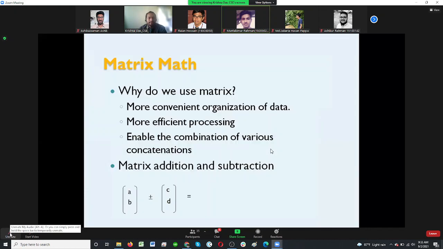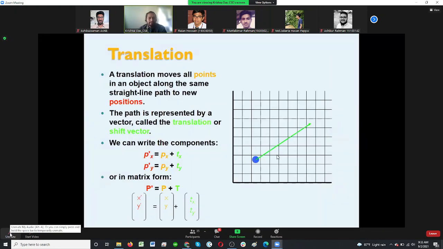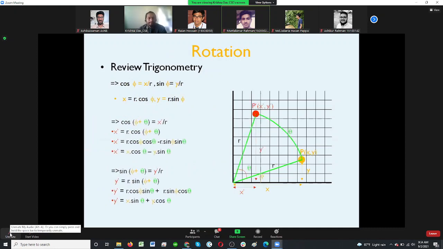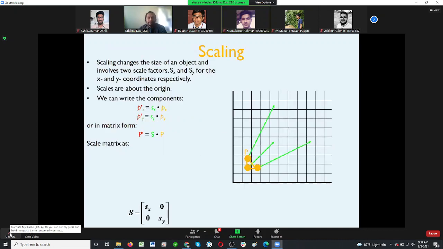If s of x and s of y are 1, then what happened? Same size. No changes, right? Yes, that's good. So it does not have any changes.